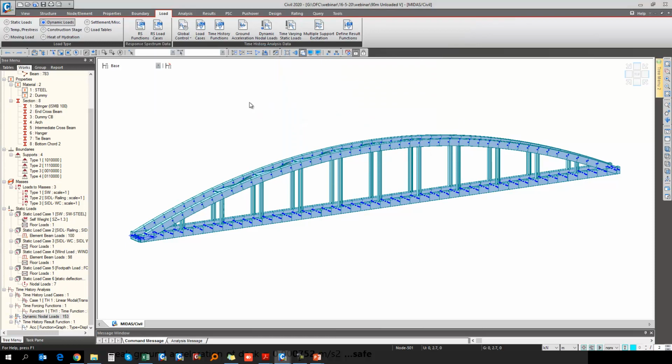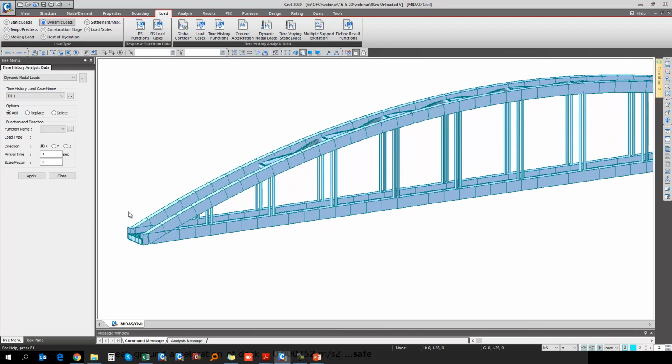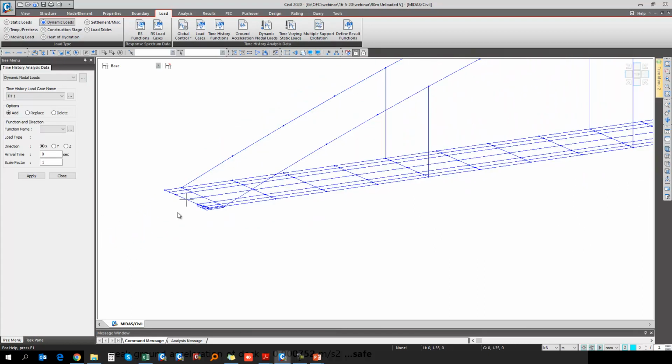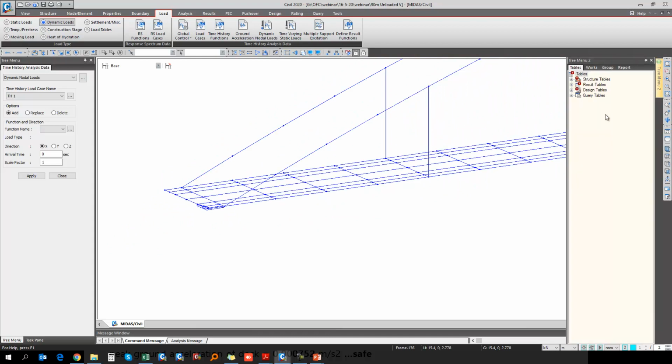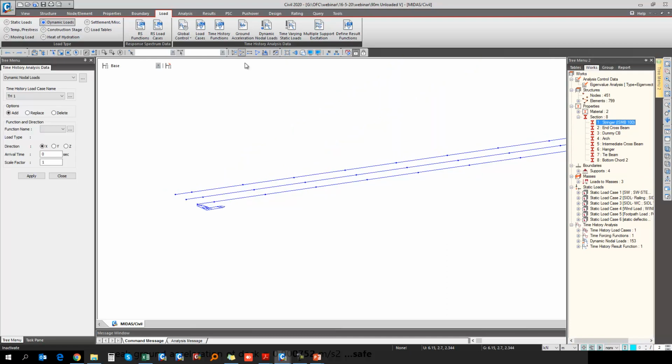After defining this, we go for the application of this load. We have created the load case and we have created the function. Now we need to assign this load, and for that we have different methods. I will select the dynamic nodal load option. For the dynamic nodal load, we need to calculate the loading value at each node location. We have these 3 stringer beams, so I activate these stringer beams, and at each stringer location I renumber the node locations. So this is stringer 1, 2 and stringer 3.